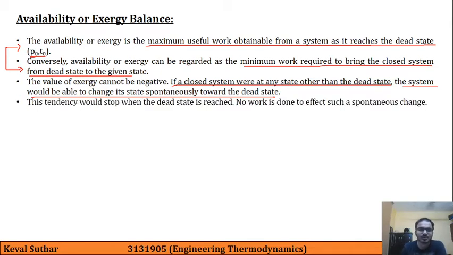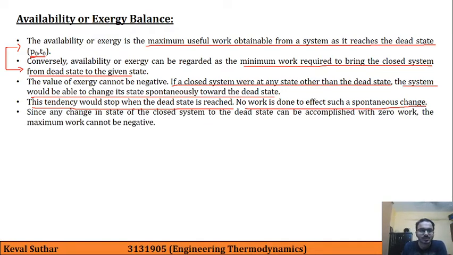This tendency would stop when the dead state is reached, and no work is done to effect such spontaneous change. It is happening automatically by its nature. Since any change in the state of a closed system to the dead state can be accomplished with zero work, the maximum work cannot be negative.